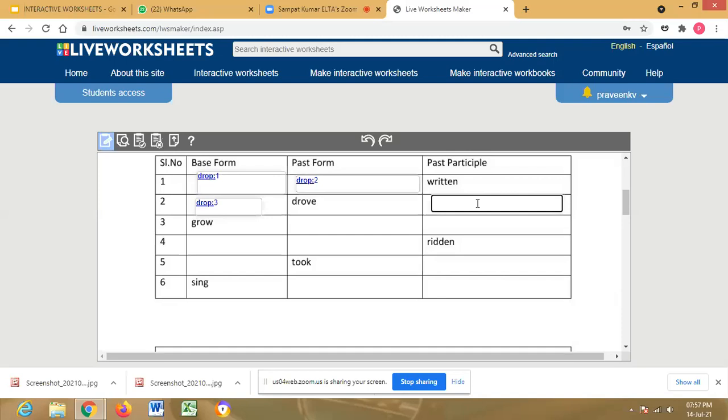What happens here? The screen is not moving. Once you stop sharing and again you share, otherwise refresh the browser there itself.